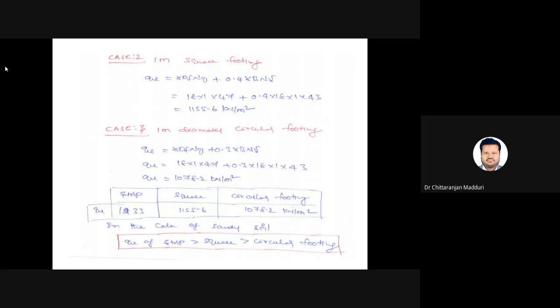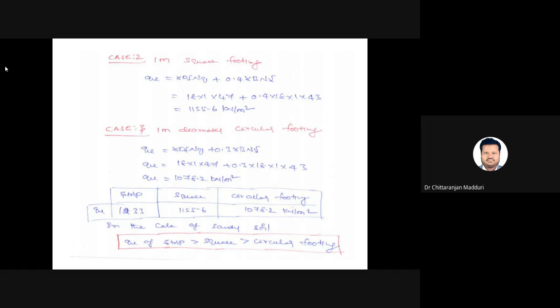The formula is γ Df Nq plus 0.4 γ B Nγ. So the ultimate bearing capacity equals 1155.6 kN per meter square. Case 3: I am assuming that it is a circular footing. Substituting the same data in the circular footing equation, the ultimate bearing capacity equals γ Df Nq plus 0.3 γ B Nγ. By substituting all the values in the equation, the ultimate bearing capacity equals 1078.2 kN per meter square.